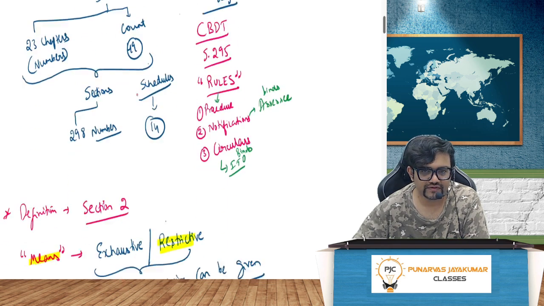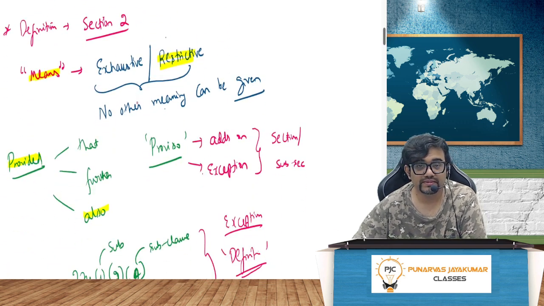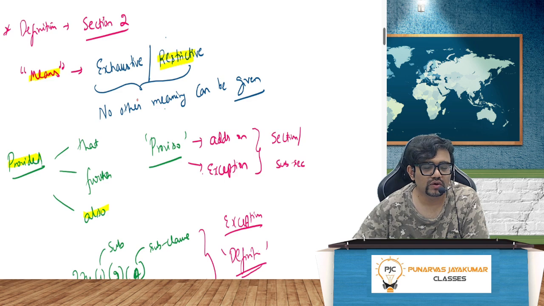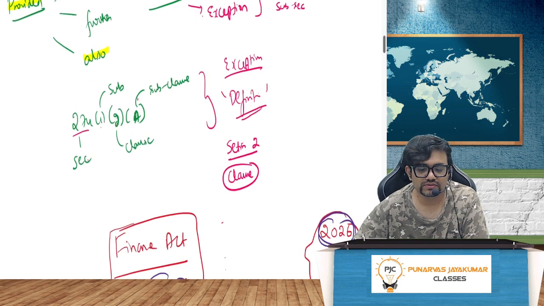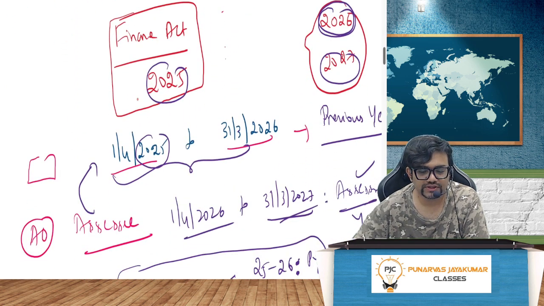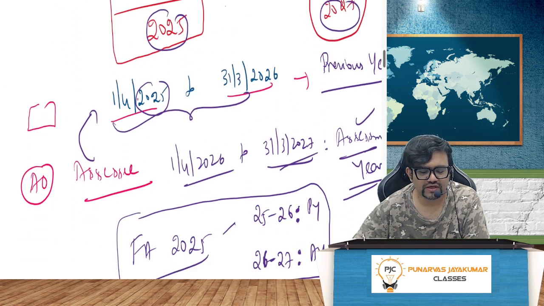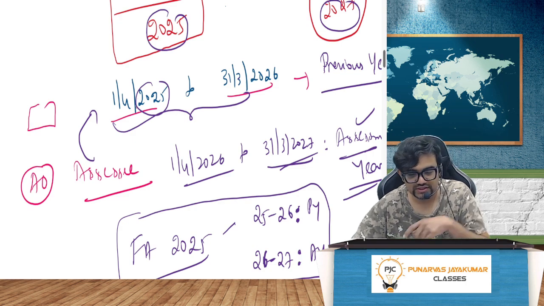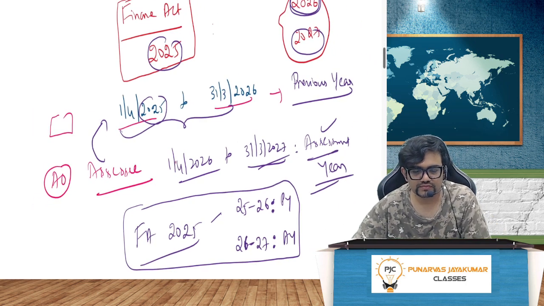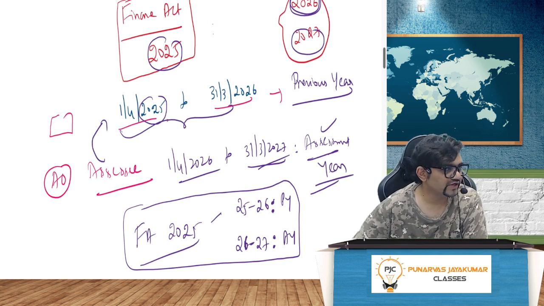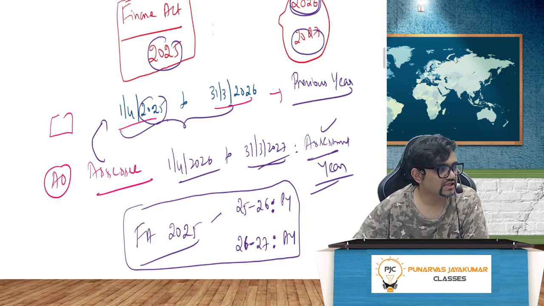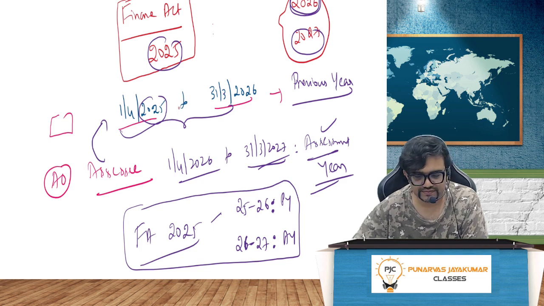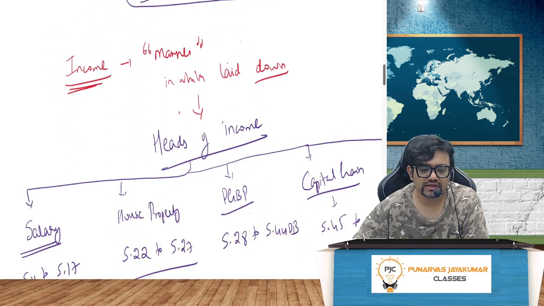what, etc. And we saw a couple of definitions, that what do you mean by "means", the components of a definition, what is a proviso, and all those things. And especially Finance Act 2025, how it works. What is the previous year? What is assessment year? All that we saw. So previous year is from 1/4/2025 to 31st March 2026, and assessment year will be 1/4/2026 to 31st March 2027, is what we saw.